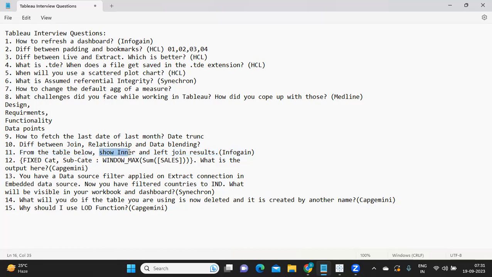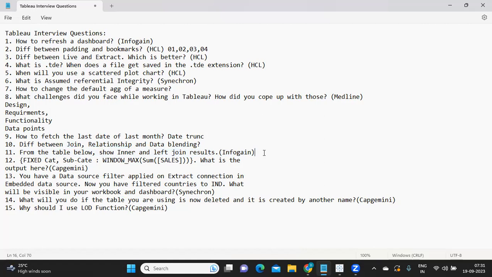So here maybe we can explain what will happen when we are doing an inner join, like only matching records will come, and when we are doing a left join, what will come? All the records of the left table, and matching records from the right table. That is how the records will show up in inner join and left join results. Okay, so for this question I particularly want you guys to create two tables on your own.